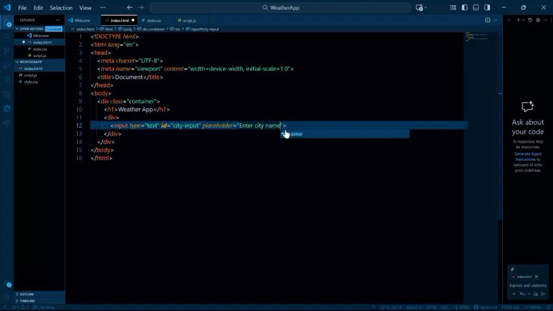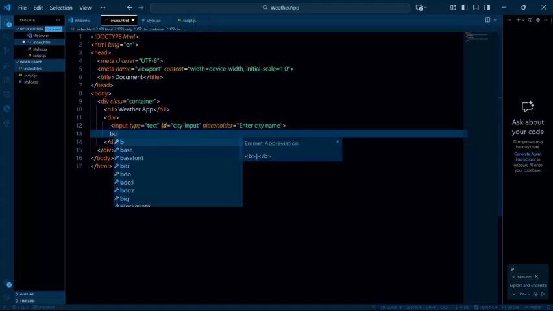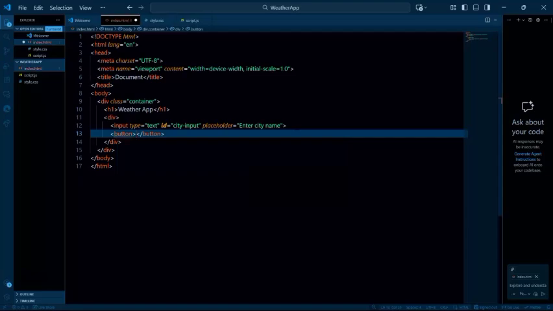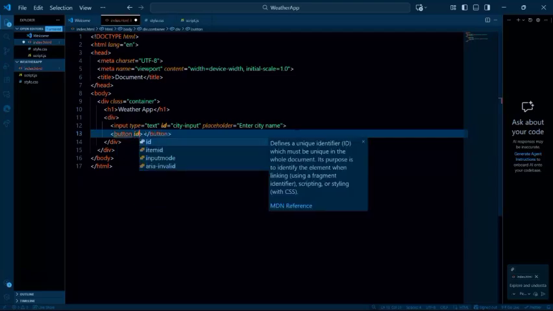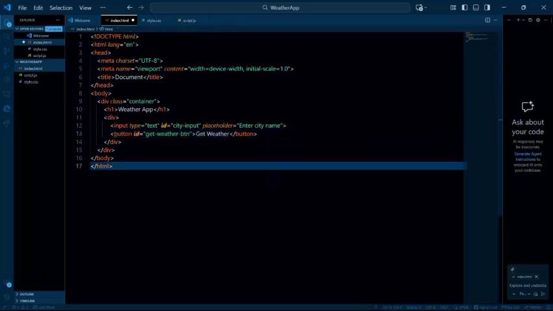Name, right? So after that, just inside of that you want to have a button as well. So within the button, of course, you have to give your button an ID. Let's say the ID is going to be like get weather BTN, or button or something. BTN, so just short form for button. So you can just say get weather here. So I think we're able to get some of this information.